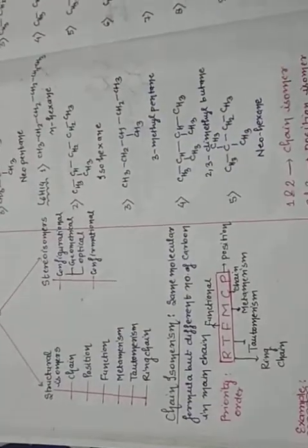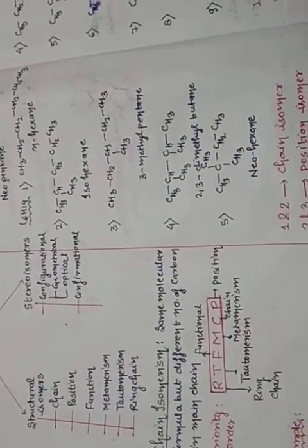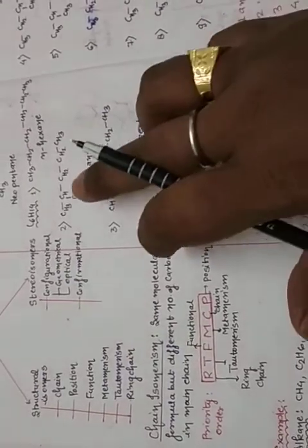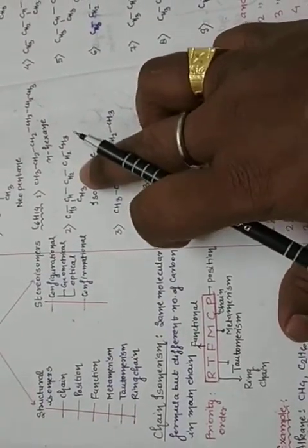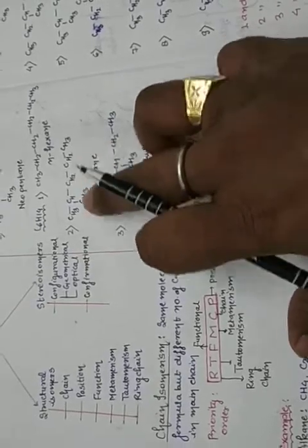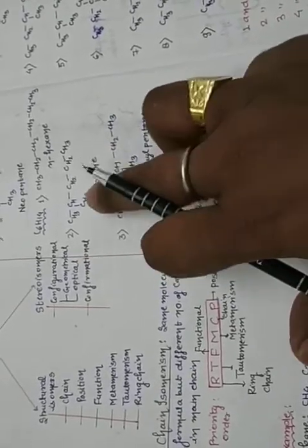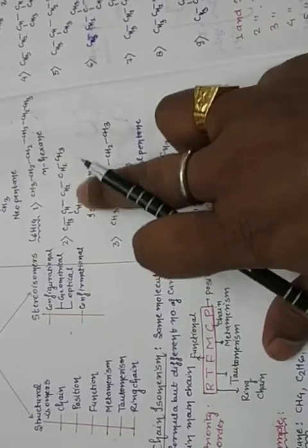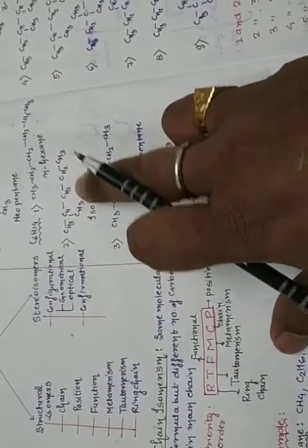There is also position isomerism. And what is position isomerism? Position means suppose this CH3 is on this side and again the same on this side. So when this CH3 is put on this side, the position is different. This is 2-methylpentane, but when this CH3 is present on this carbon, it means 3-methyl. The position of the substituent is different, so this is position isomerism.